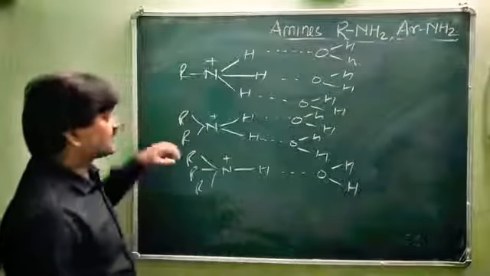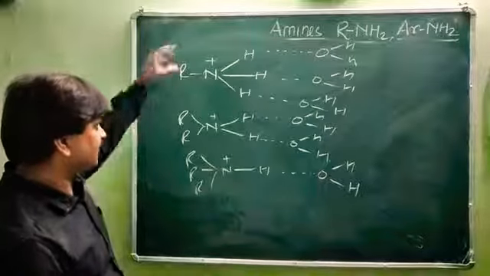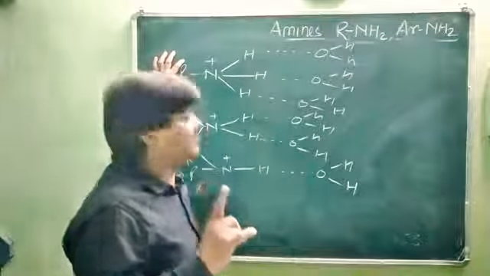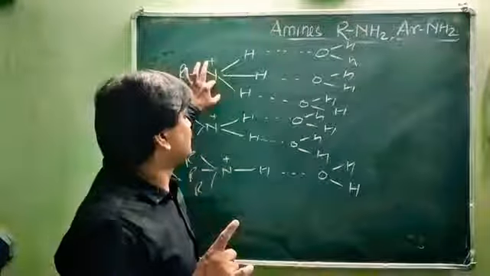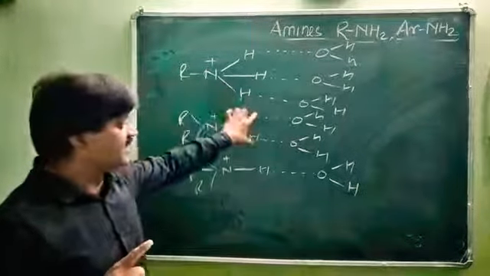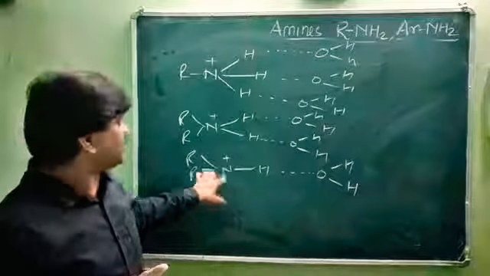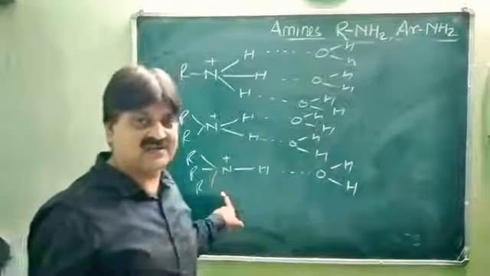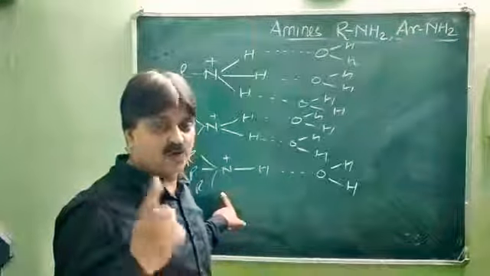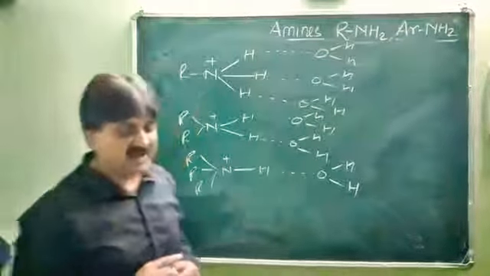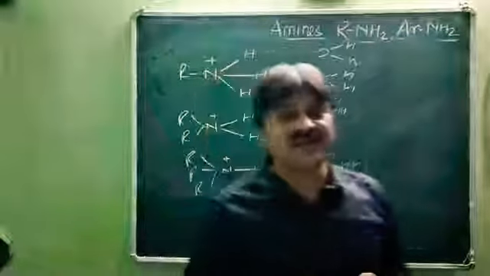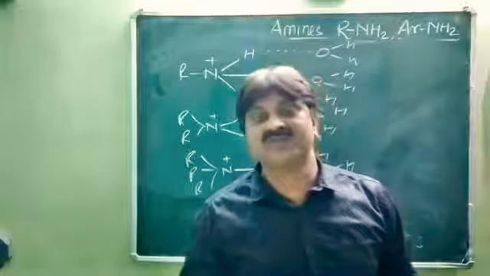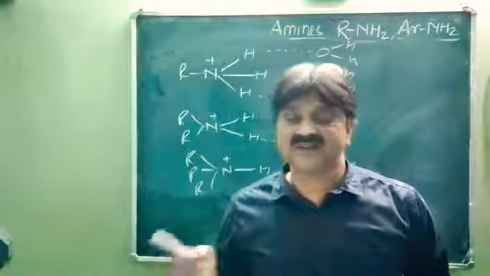So in which case is more solvation energy released? Obviously it is clear that it's in the case of the primary. 3 water molecules are associated with the hydrogens of the nitrogen in case of the primary, 2 in case of secondary, and 1 in case of the tertiary. So on this basis, primary is greater than secondary, which is greater than tertiary. But overall, it was found that secondary has higher plus I effect as well as less steric hindrance, so the order in case of methylamine is secondary is greater than primary is greater than tertiary.